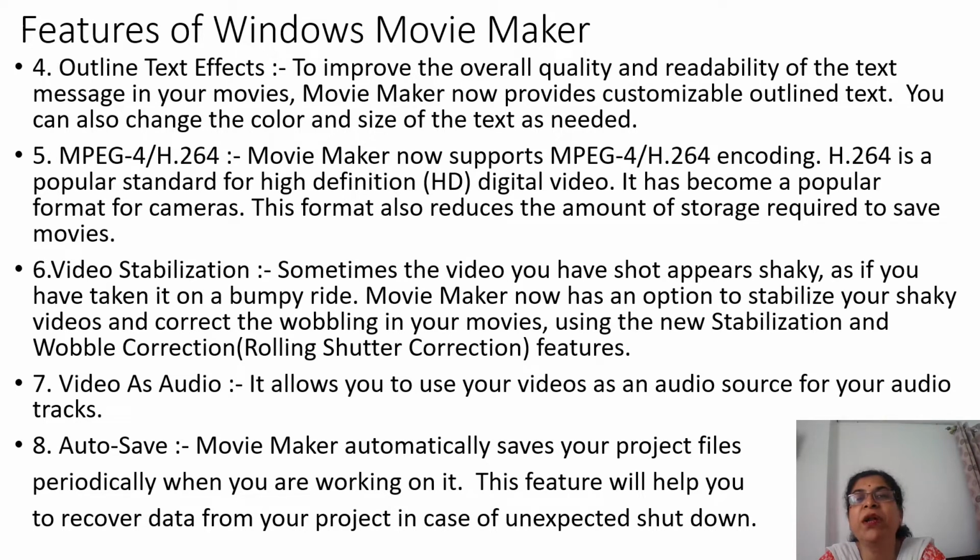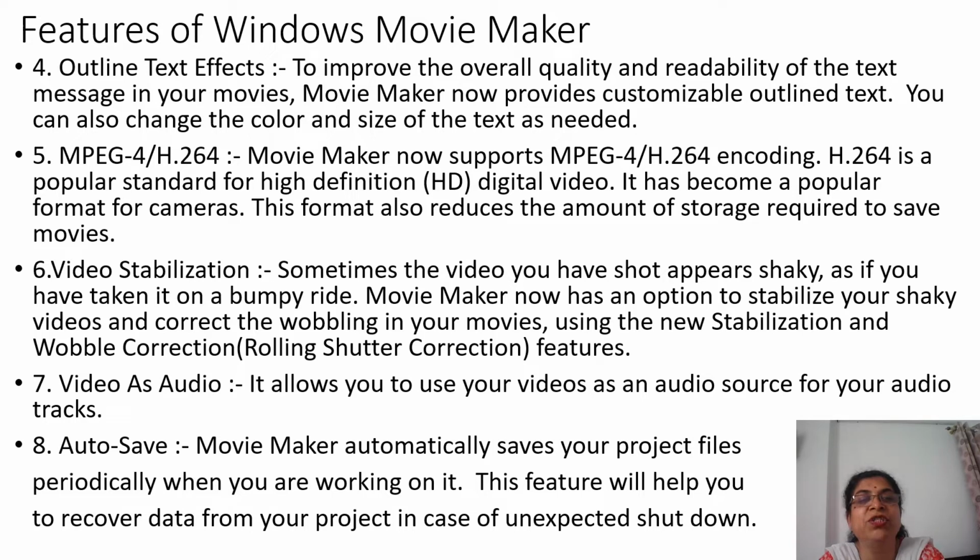MPEG4/H.264. Movie Maker now supports MPEG4/H.264 encoding. H.264 is a popular standard of high definition digital video. It has become a popular format for cameras also. This format also reduces the amount of storage required to save the movies.